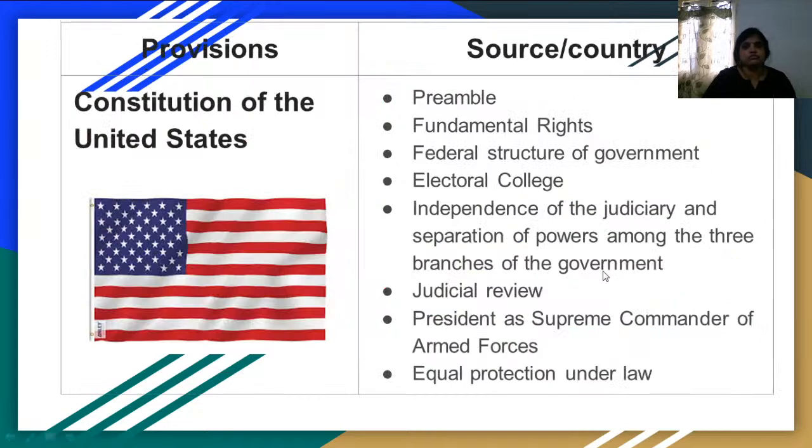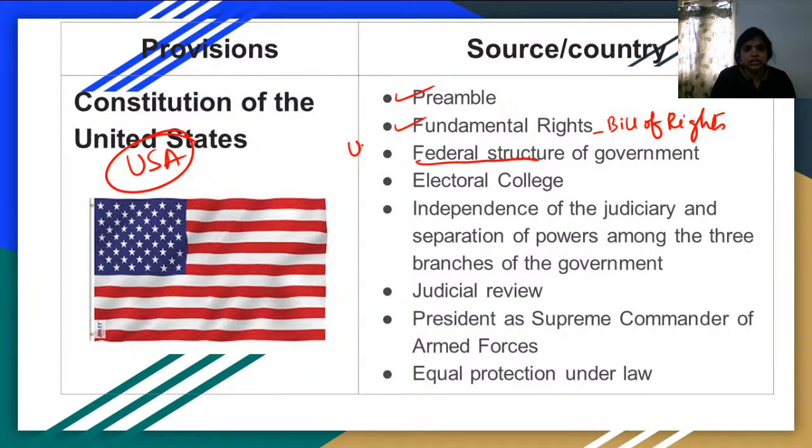The next important source is the United States Constitution, United States of America. The most important one is the concept of preamble, which is being taken from United States. Fundamental rights we all knew, which is also called the Bill of Rights, is being borrowed from the United States. Federal structure of the government, that is the union and the states, is also being taken from United States. The electoral college of president, like how a president needs to be elected, that who will be the members to elect the president, that concept also we have taken from the United States.